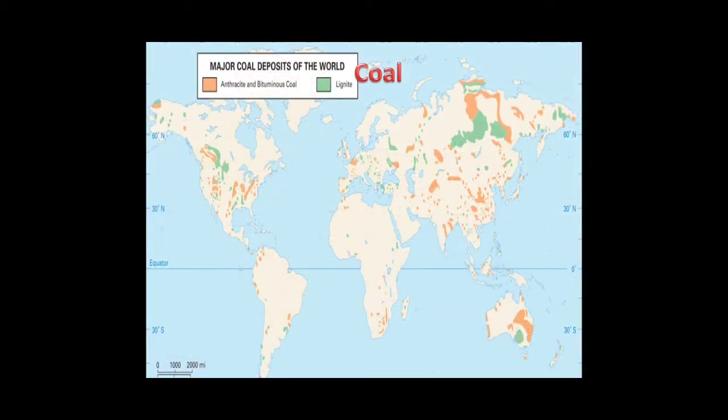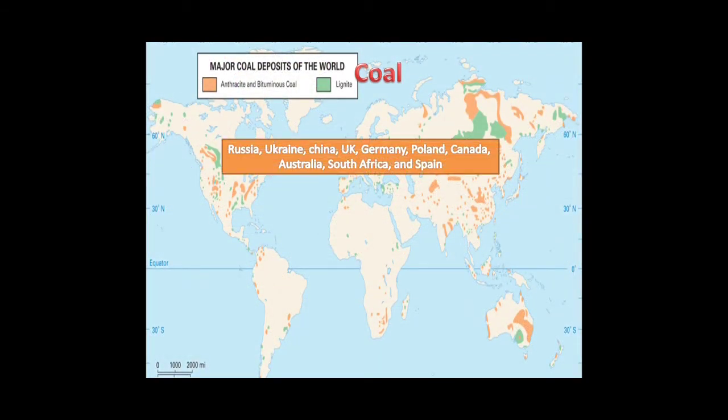Now let's see distribution of coal in the world. Russia, Ukraine, China, UK, Germany, Poland, Canada, Australia, South Africa, and Spain are the countries where coal is produced.